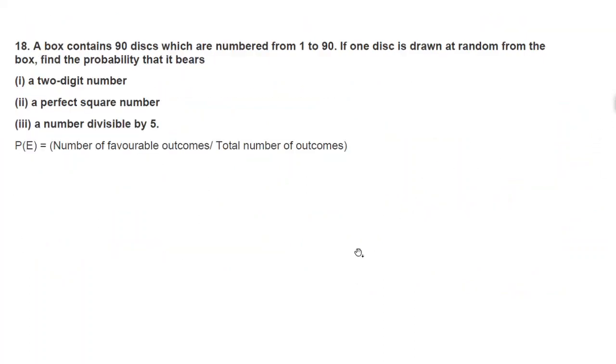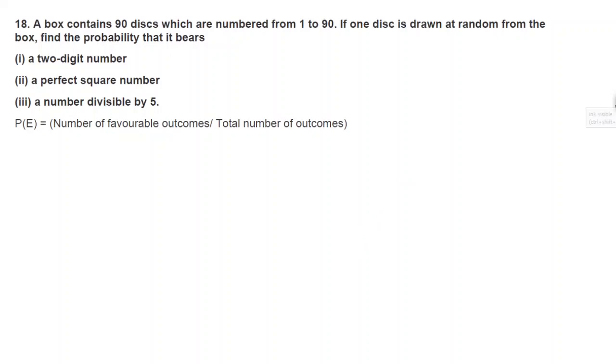Now we'll move to the next question, question number 18. A box contains 90 discs which are numbered from 1 to 90. If one disc is drawn at random from the box, find the probability it bears, and then there are some parts: I, II, III. First we will find a 2-digit number.